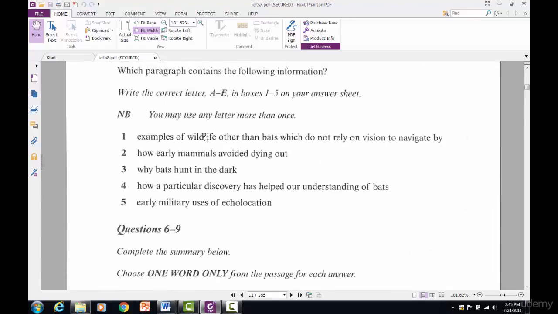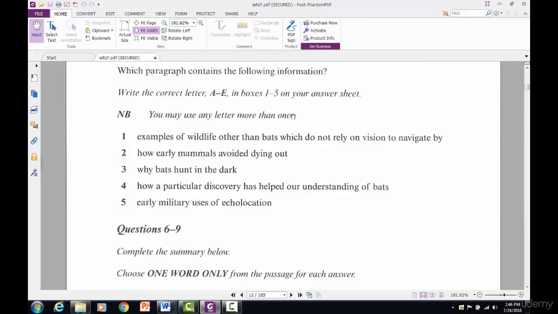We're looking for a sentence talking about examples of wildlife other than bats. Wildlife means animals. So we're looking for examples of other animals. We're looking for something about early mammals. And we're looking for something about bats hunting in the dark. And directions are very important. It says you may use any letter more than once, right? Whenever you are allowed to use a letter more than once, it will tell you. They will give you the directions to tell you that you're allowed to do that.